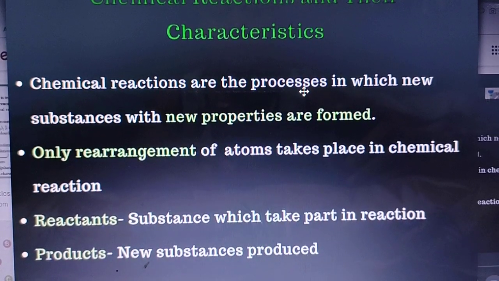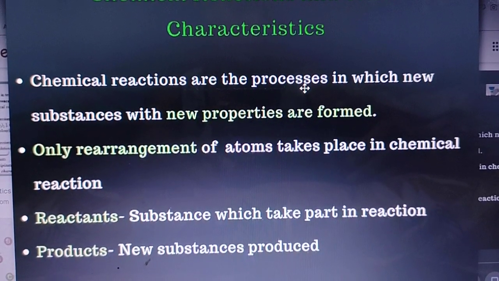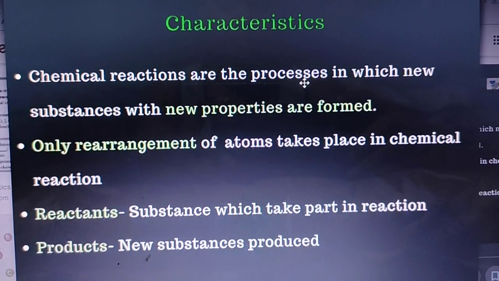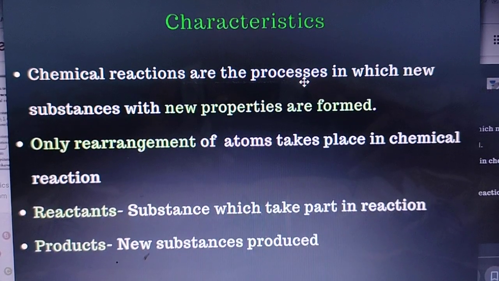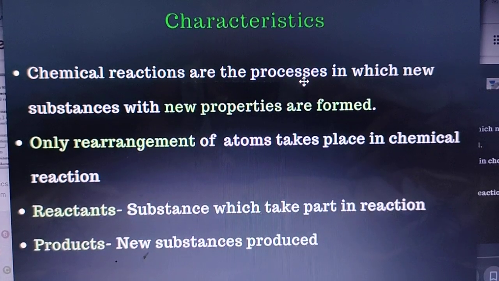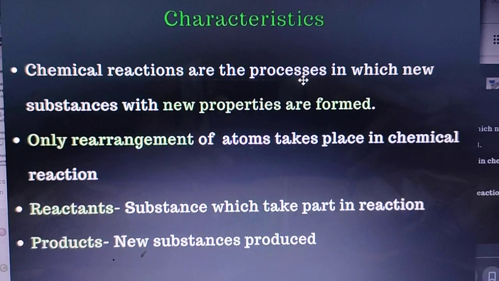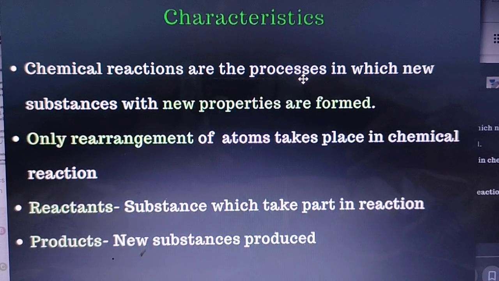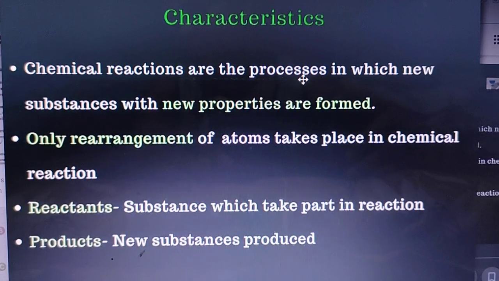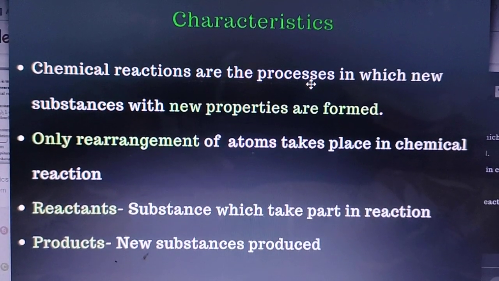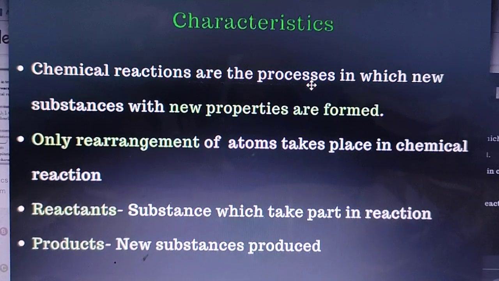Good morning, students. So we have started the chapter Chemical Reactions and we have discussed the definition of a chemical reaction and some of the terms related to chemical reaction. And we have discussed some metabolic reactions and certain conditions that favor a chemical change.